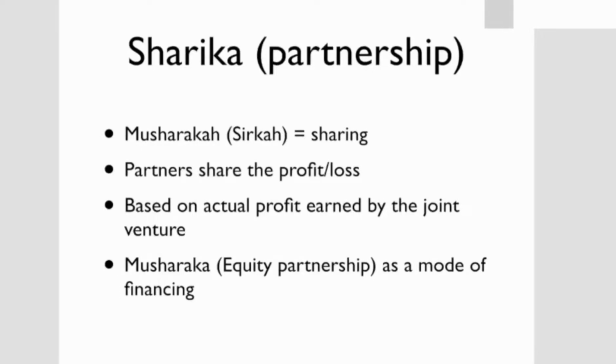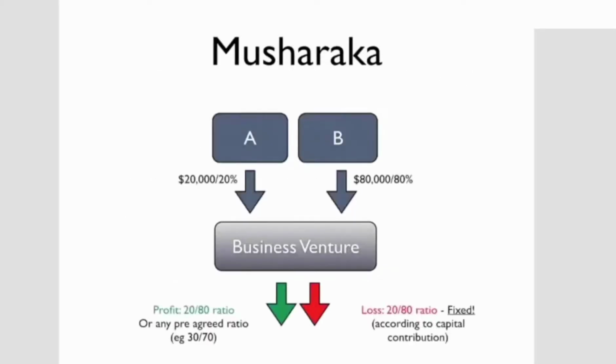So the partners in this venture would share profit and loss from the business activities that they are undertaking. It is called equity partnership, and the mode of financing is an equity-based mode of financing. So what is the idea of Musharaka?